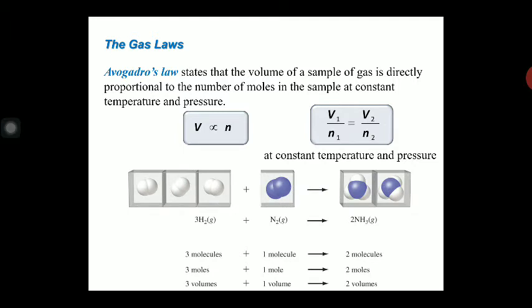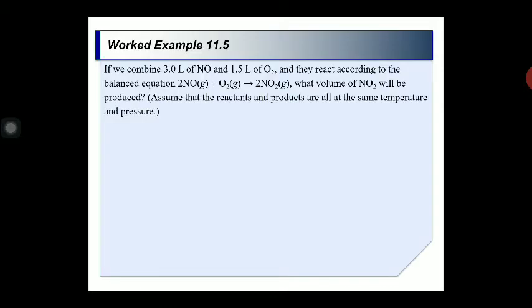So according to Avogadro law, the total volume of the gas is directly proportional to the number of particles participating in the chemical reaction. To explain this law, we have to take one numerical. If we combine 3 liter of NO with 1.5 liter of O2 gas, then they react according to the balanced equation: 2 NO plus O2 gives 2 NO2. What volume of NO2 will be produced?